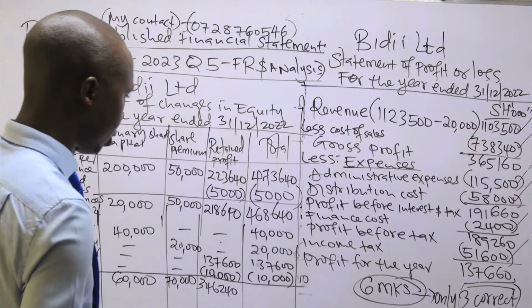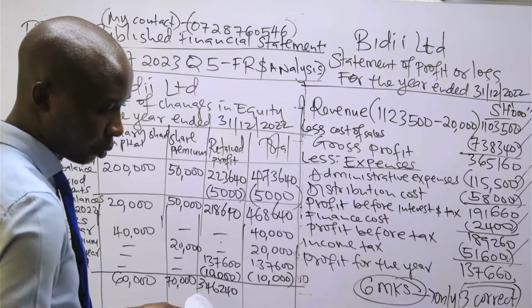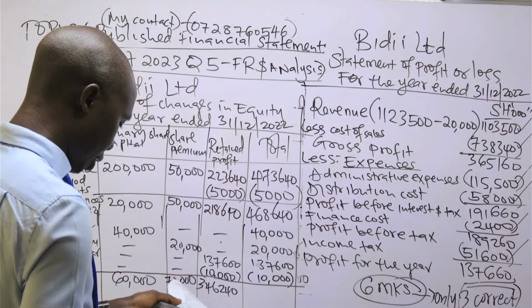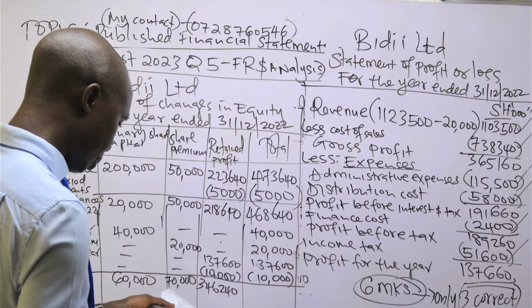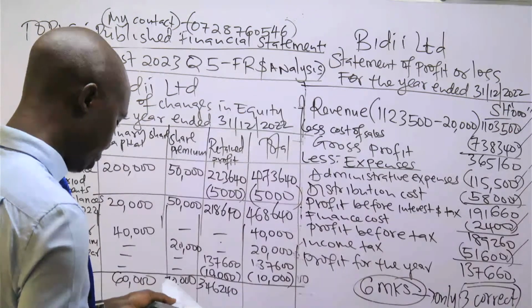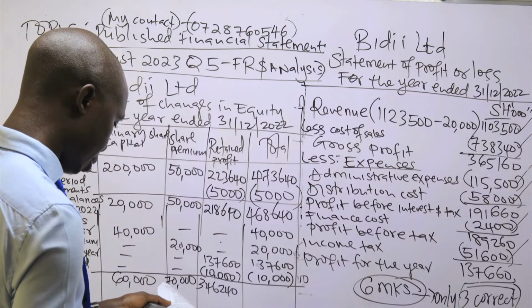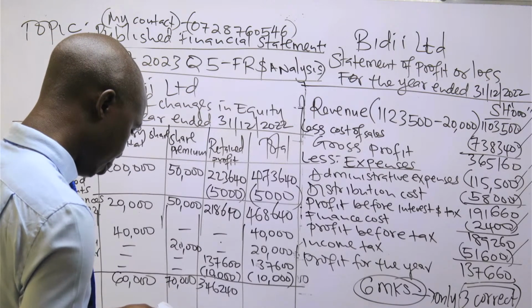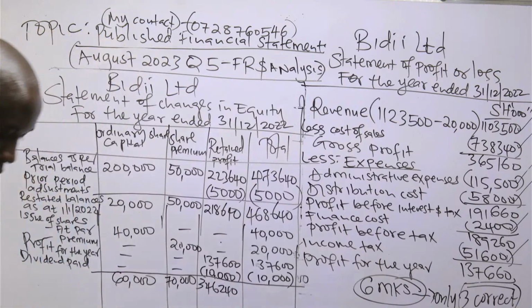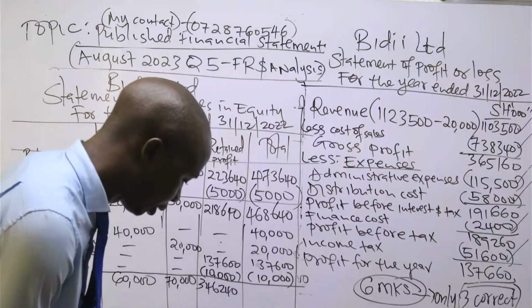Then what about the total? 468 plus 40,000 plus 20,000 plus 137,600 minus 10,000. So the total there, remember that it's 468.